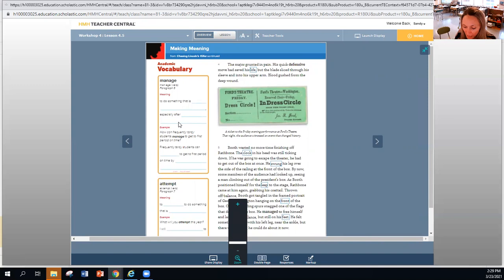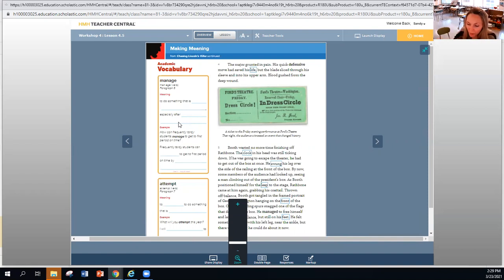He swung his leg over the side of the railing at the front of the box. By now, some members of the audience had looked up, seeing a man climbing out of the president's box. As Booth positioned himself with a leap to the stage, Rathbone came at him again, grabbing his coattail. Thrown off balance, Booth got tangled in the framed portrait of George Washington hanging on the front of the box. One of his riding spurs snagged one of the flags that decorated the box. He managed to free himself and landed off balance, but still on his feet. He felt something wrong with his left leg near the ankle, but there's nothing he could do about it now.